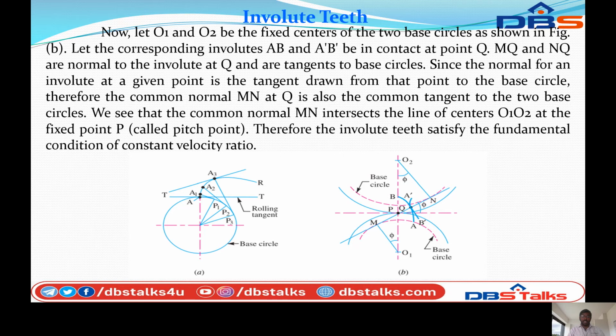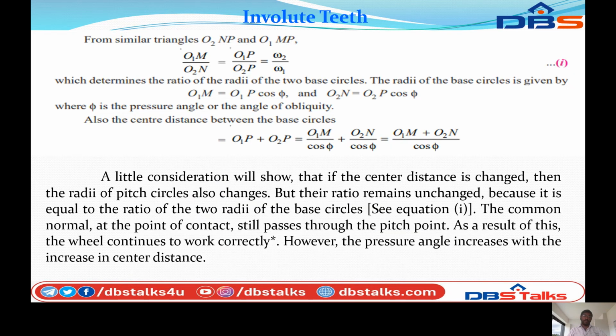These two triangles are arranged as seen in the figure. Similar triangles O2NP and O1MP: O1M by O2N equals O1P by O2P equals omega 2 by omega 1. So this is equation number 1.